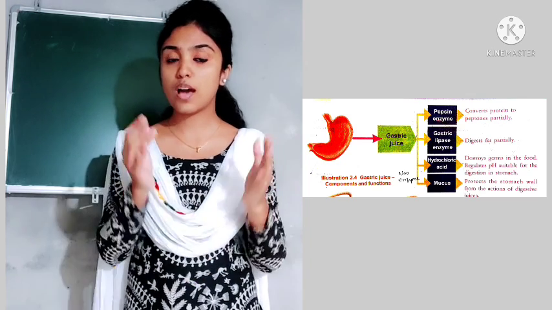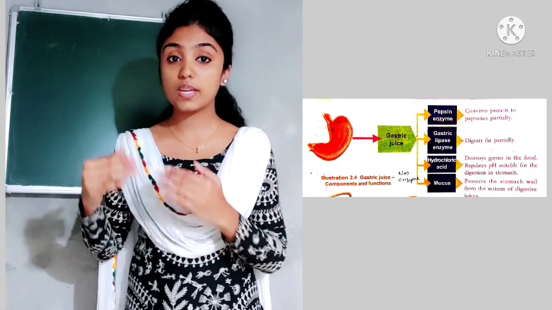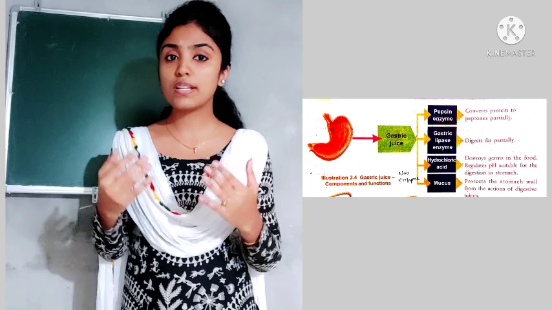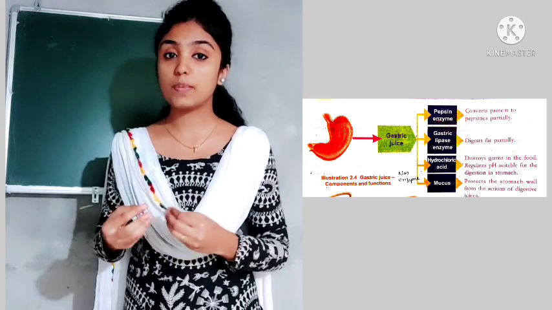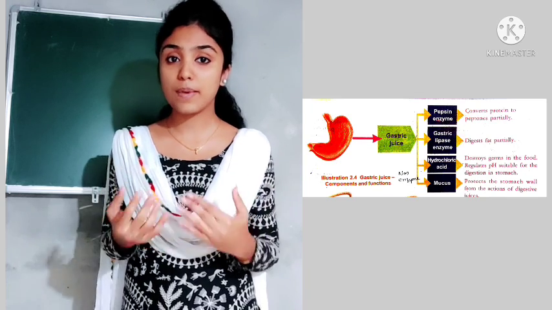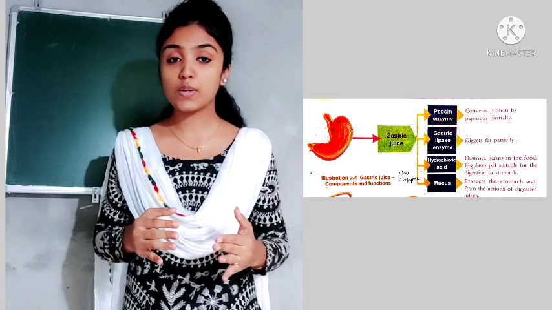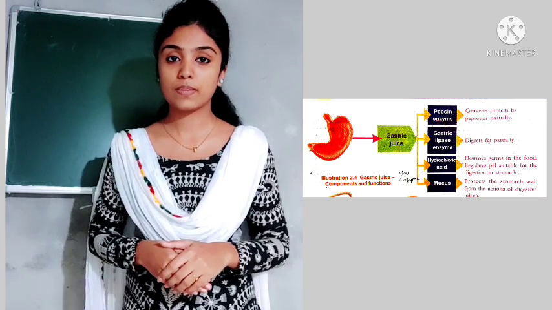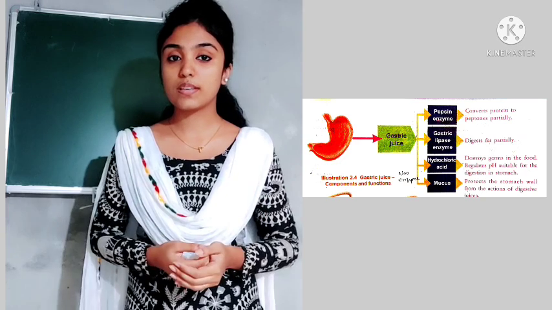Then about hydrochloric acid. The hydrochloric acid helps to kill the germs that enter into the stomach. We already studied that the lysozyme present inside the saliva kills the germs that enter into our mouth. But some of the germs or bacteria may escape and reach our stomach. So the hydrochloric acid inside our stomach kills those bacteria. Then about mucus, what is the role of mucus?